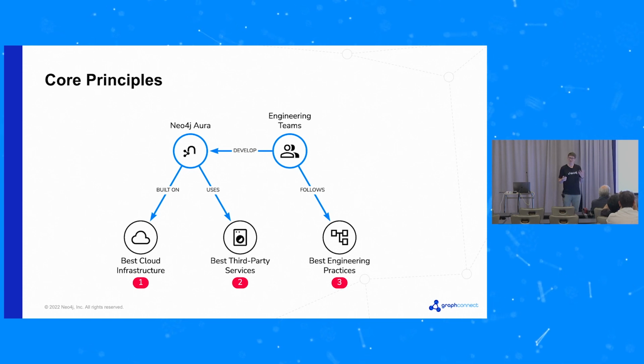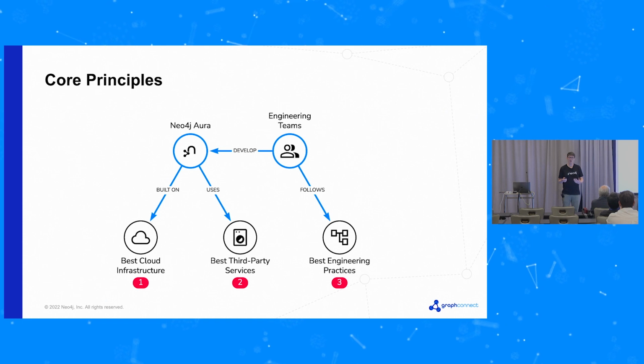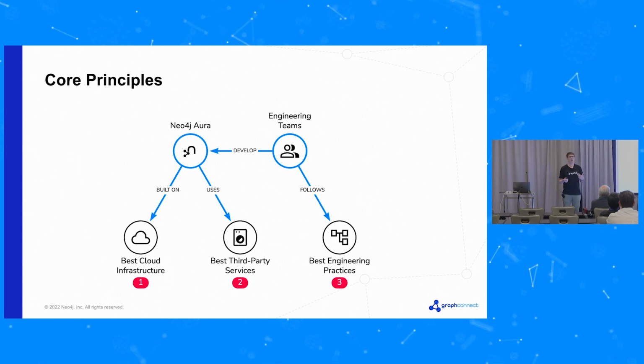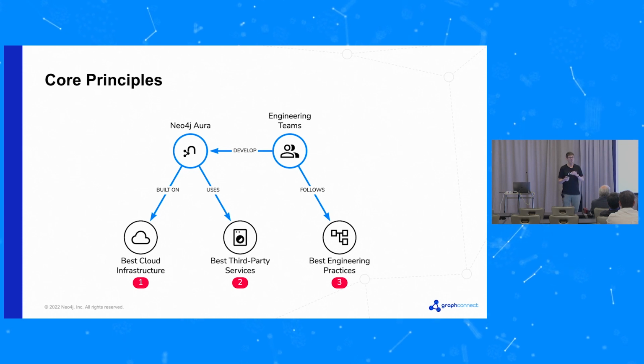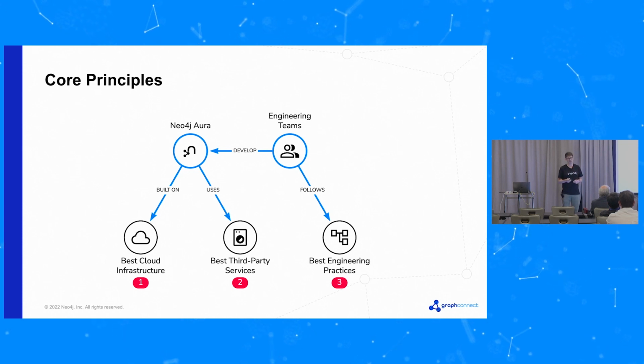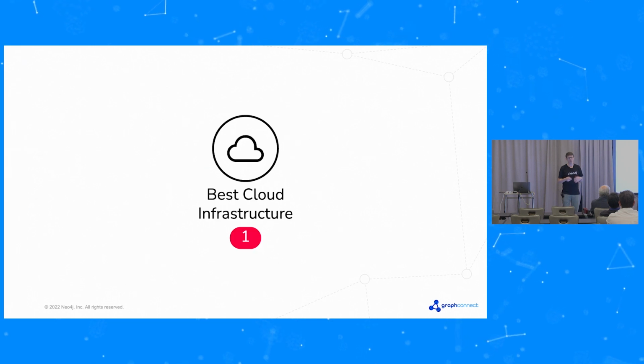But we don't want to build everything ourselves, so sometimes we're also going to use the best third-party services that are available to do our non-core capabilities. And finally, the way that we organize and the way that we work, we want that to use the best possible practices, to think about the structure that we use in the team and the process that we follow. So I'm going to go through each of those in turn.